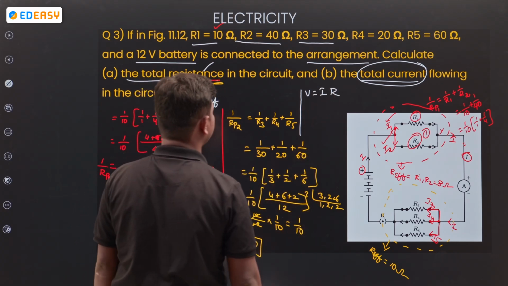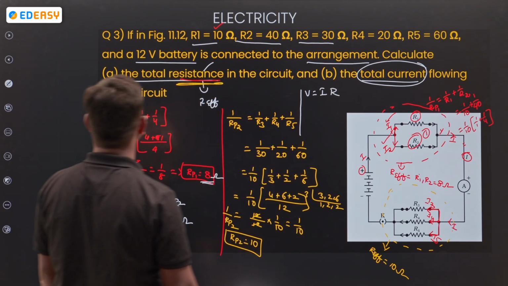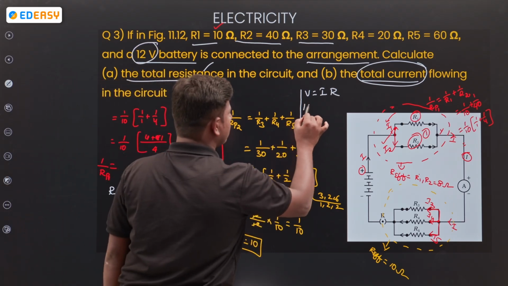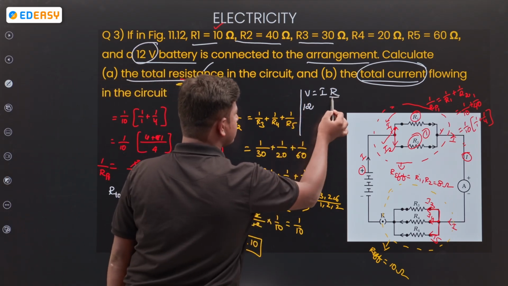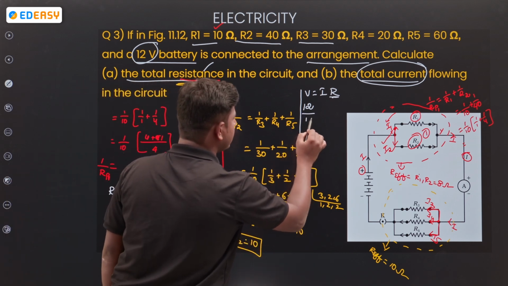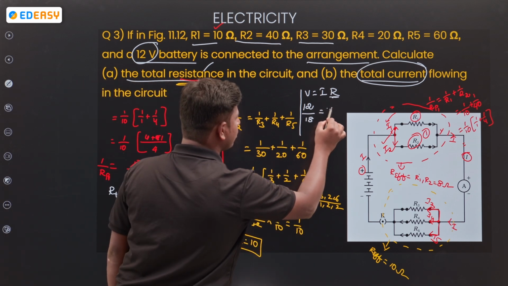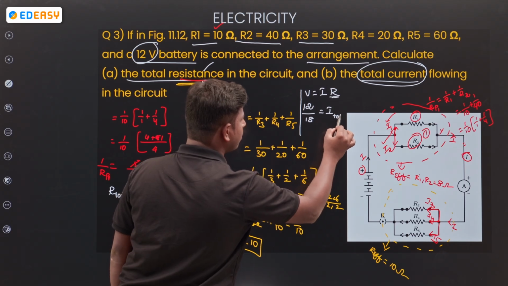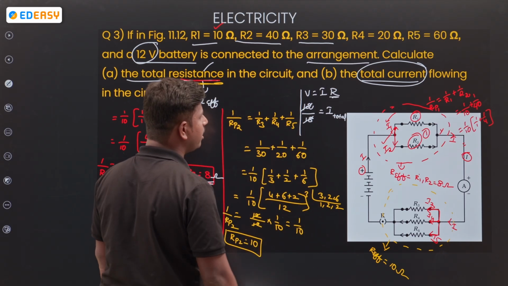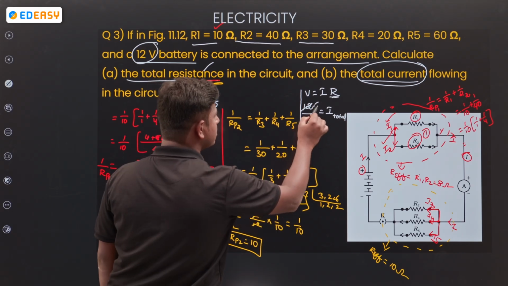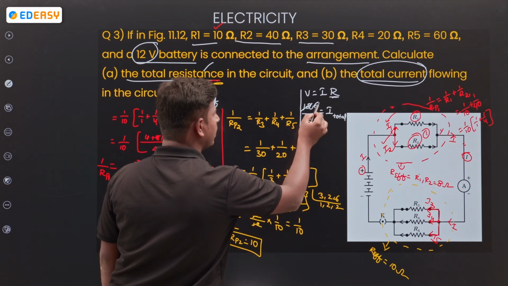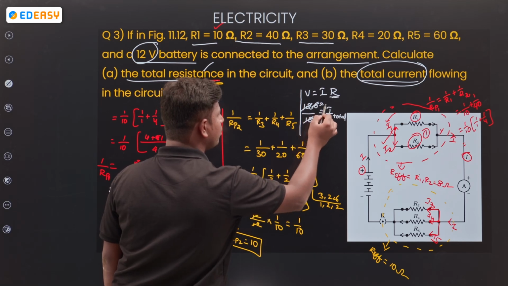What is the voltage? Voltage is given, 12 volts. Resistance, how much did we calculate? 18. 12 by 18 is equal to total current. I total is equal to 12 by 18. 2 table 6, 9, again 3 table 2, 3.